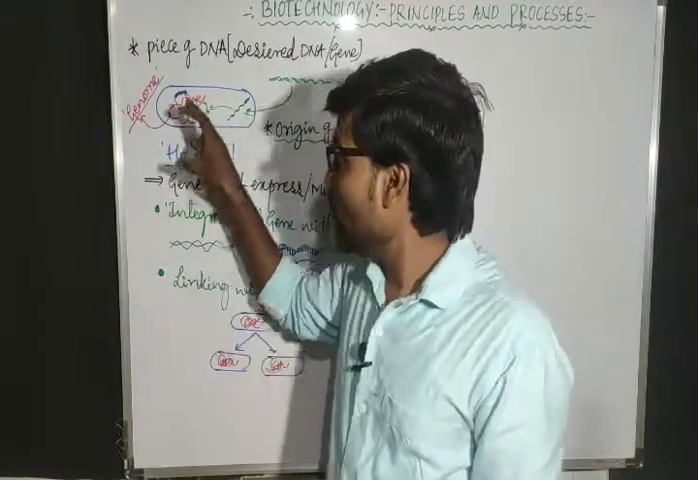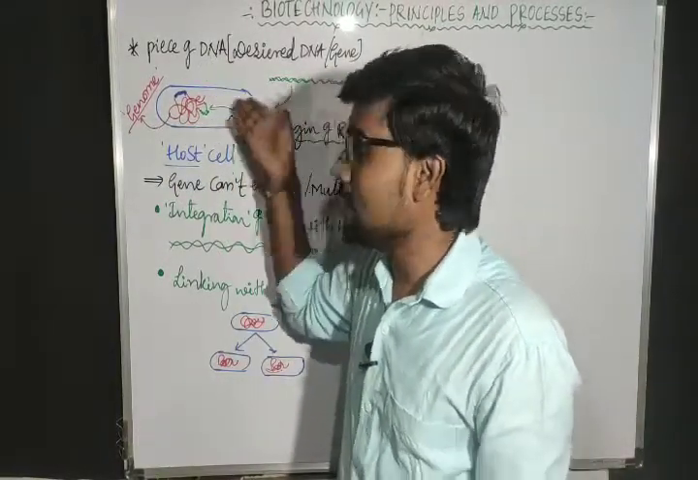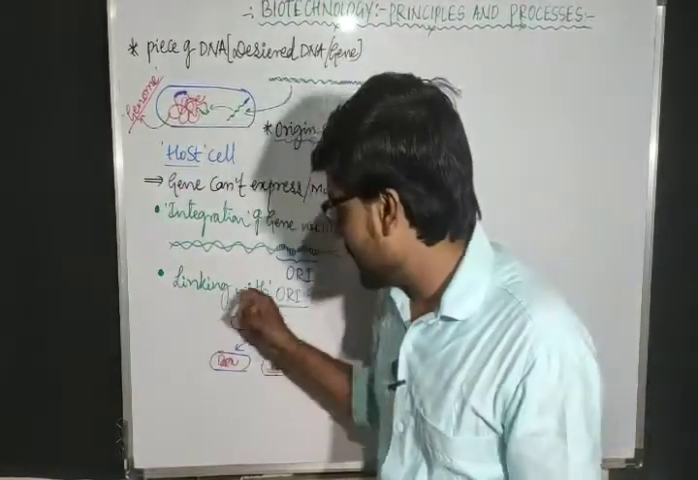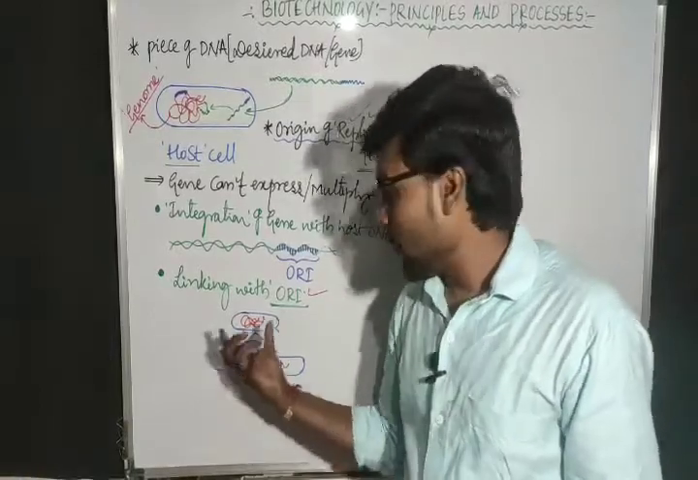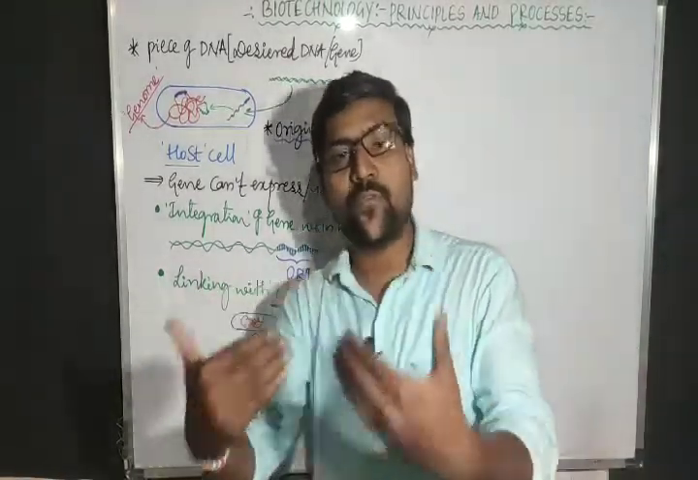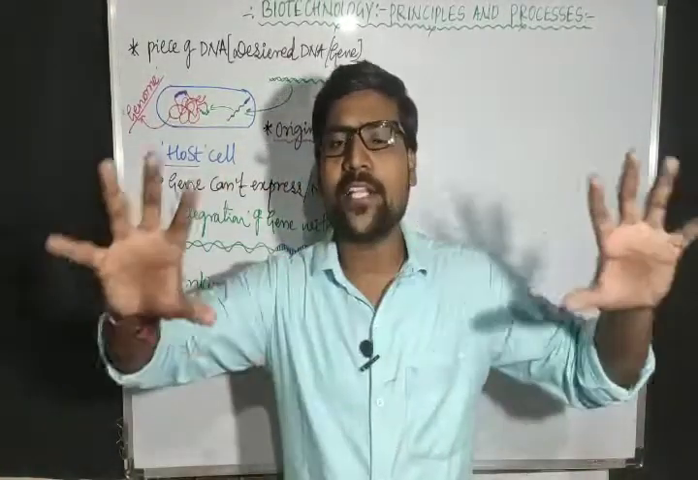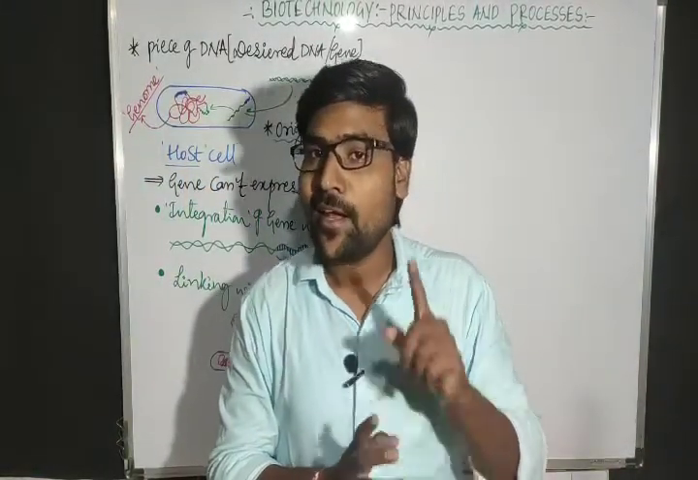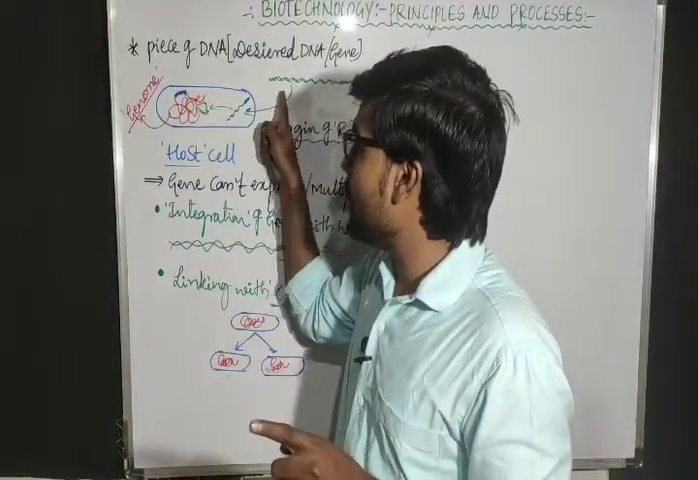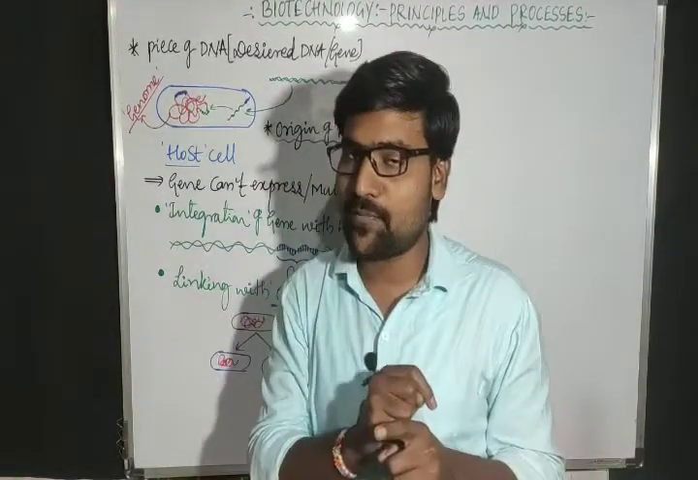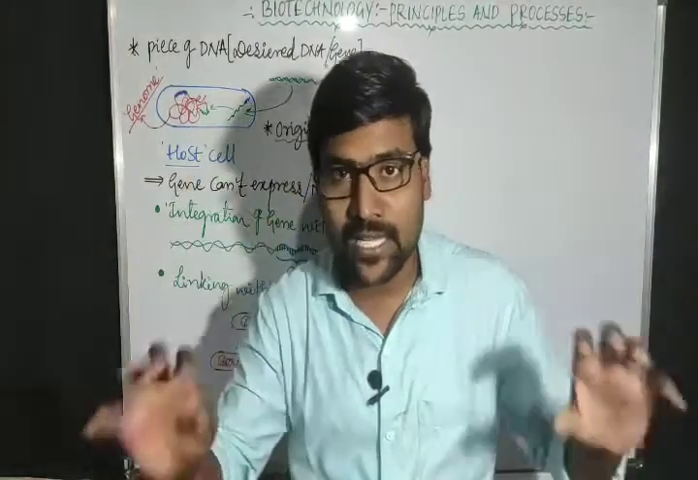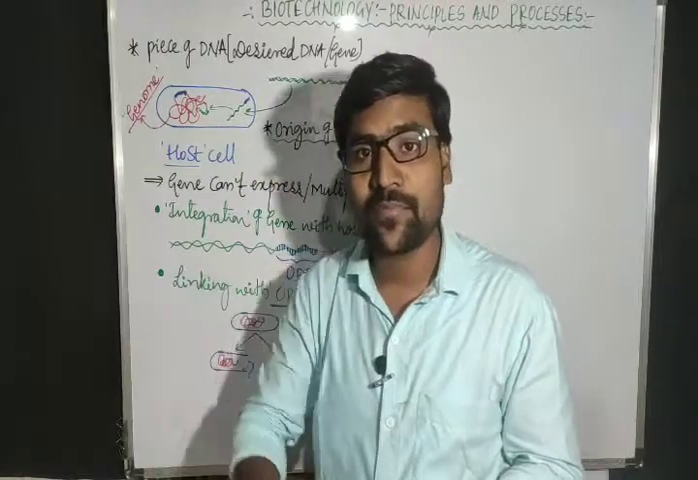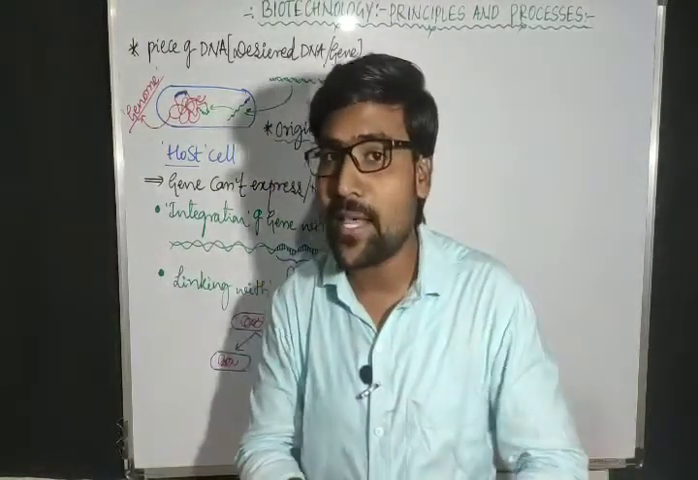Now the host cell which has the insulin gene will start multiplying. One cell becomes 2, 2 becomes 4, 4 becomes 8. So many times it divides and so many host cells are formed. We introduced that gene into one host cell. However many times the host cell divides, that many times our inserted gene is also multiplying.